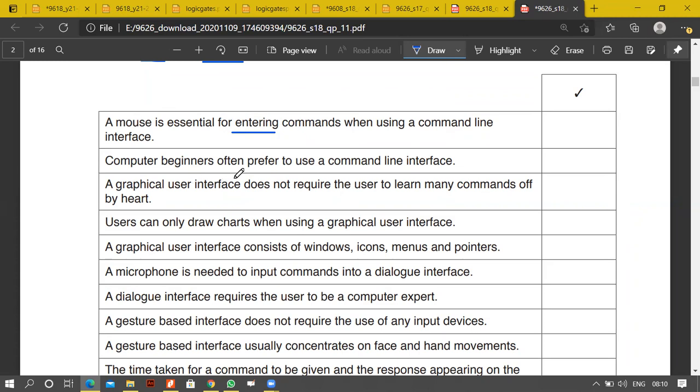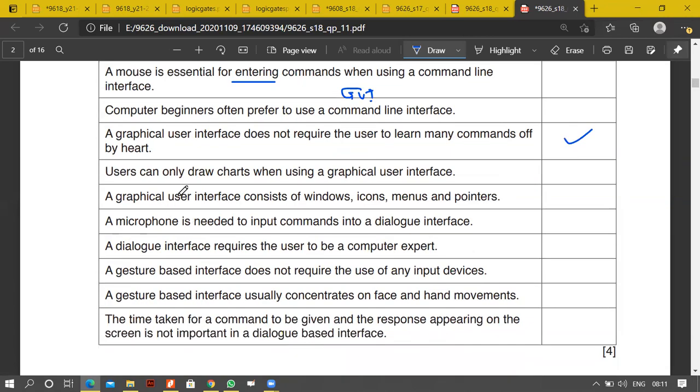Computer beginners often prefer to use command line interface. Not all. Computer beginners don't use command interface, they use GUI, obviously, you know that. Graphical user interface. A graphical interface does not require the user to learn any commands off by heart. Yes, that's true. User can only draw charts when using graphics. Absolutely not. That's not the right statement. A graphical interface consists of windows, icons, menus and pointers. Absolutely true statement.